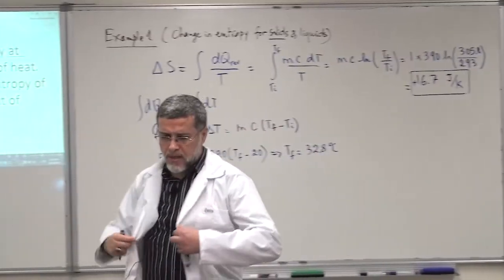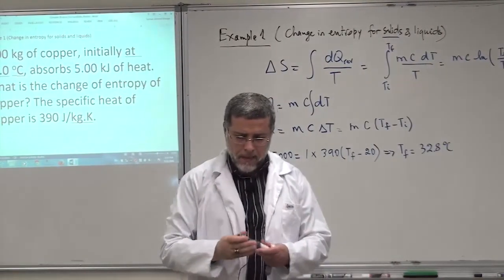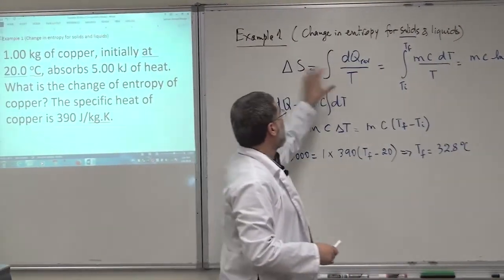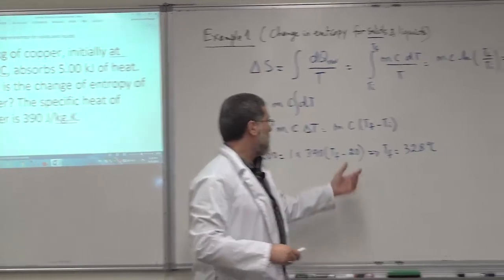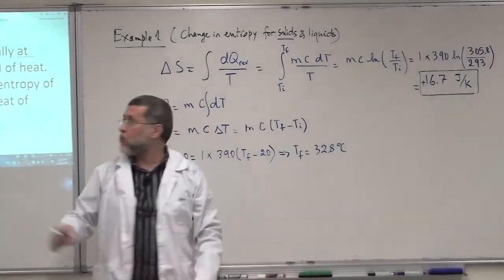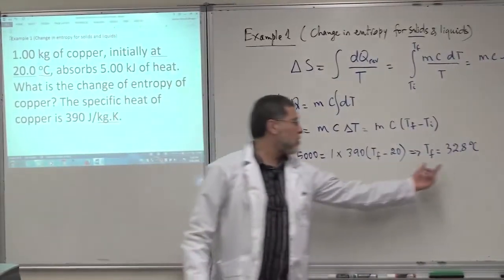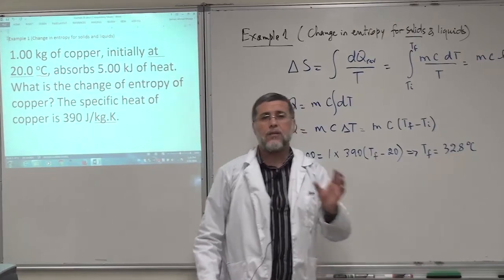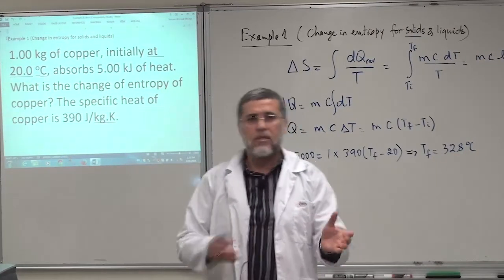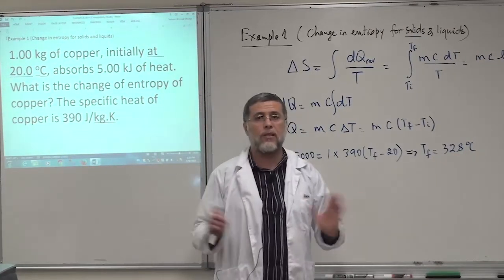So this is the first example, about change in entropy for solids. Remember that to go from 20 degrees Celsius to 32.8 degrees Celsius, the copper is still solid. It did not change phase or anything like that.